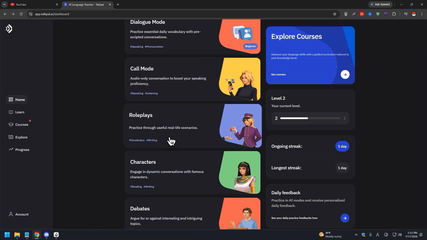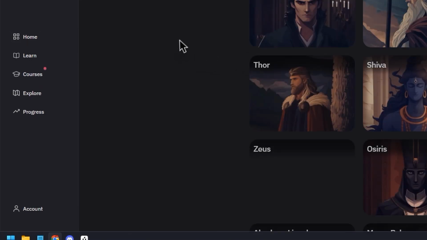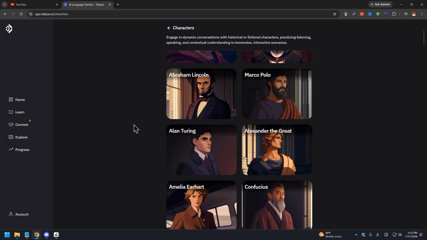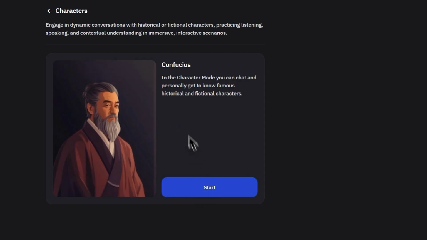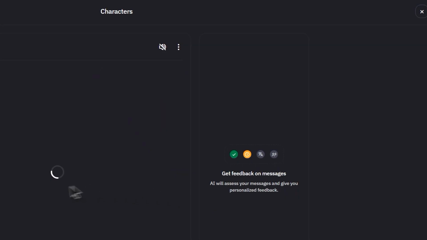Role play: practice through useful real life scenarios. Characters: you can engage in dynamic conversations with famous characters. So it's kind of like those AI chatbot sites, but it's mostly characters that you can talk to. For example, you want to talk to Confucius over here. In the character mode, you can chat and personally get to know famous historical figures.